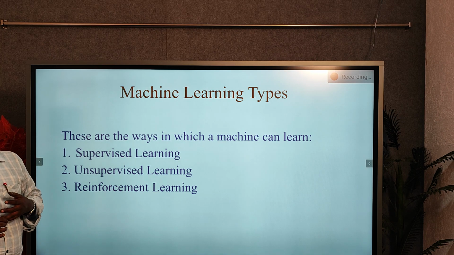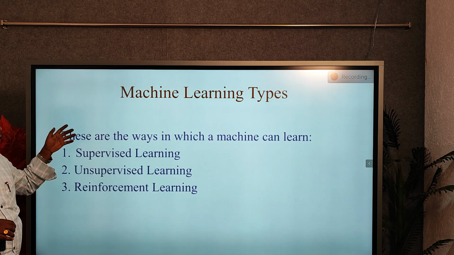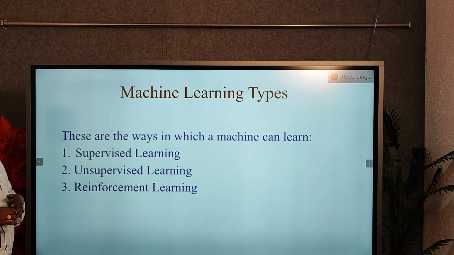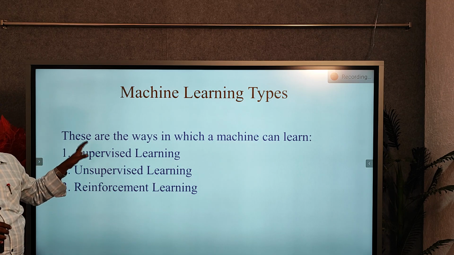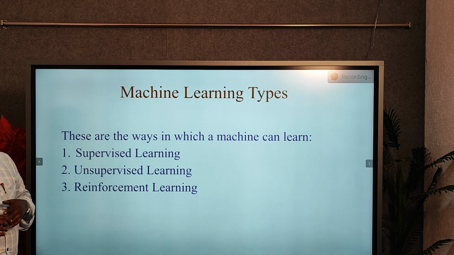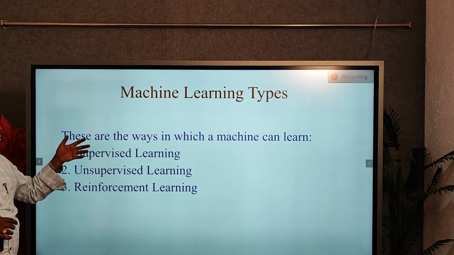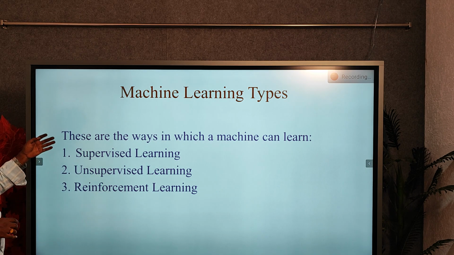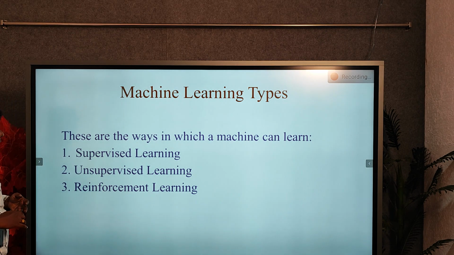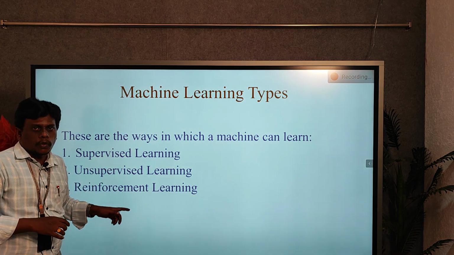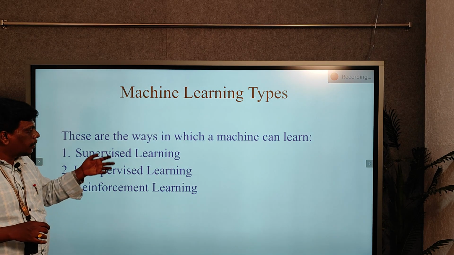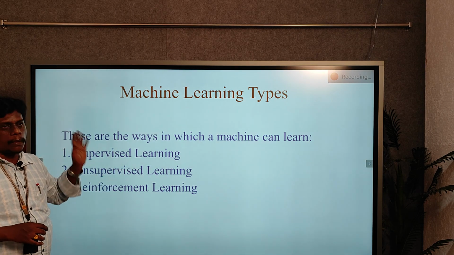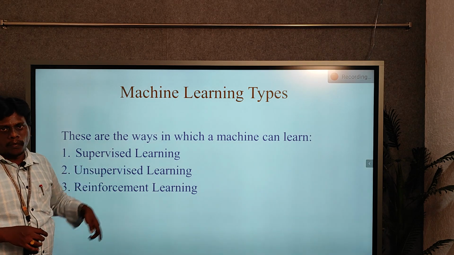And next we will see what the different types of machine learning are. Up to now we discussed what machine learning is, the basic idea of machine learning, and how it works. Now we will move on to the different types of machine learning. Basically we have three types: one is supervised, another is unsupervised, and the third is reinforcement learning. These are the three types involved in machine learning. We will discuss them one by one.